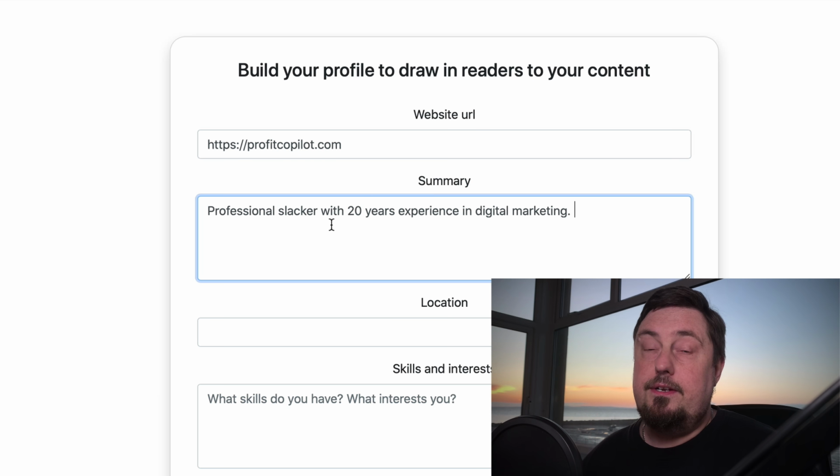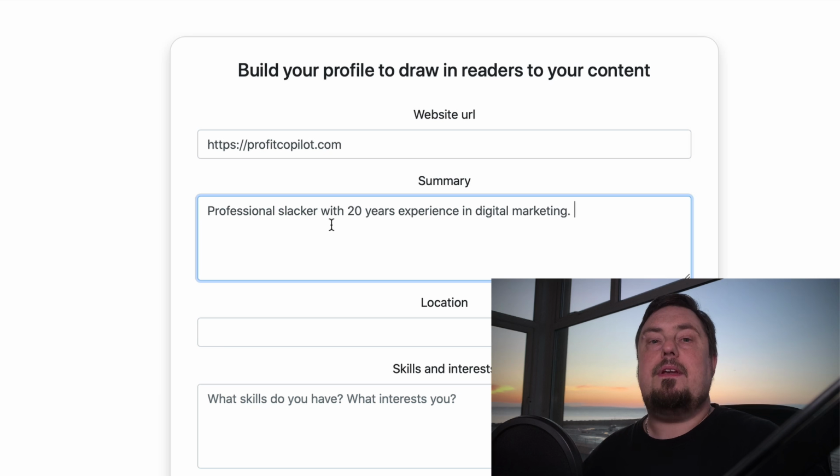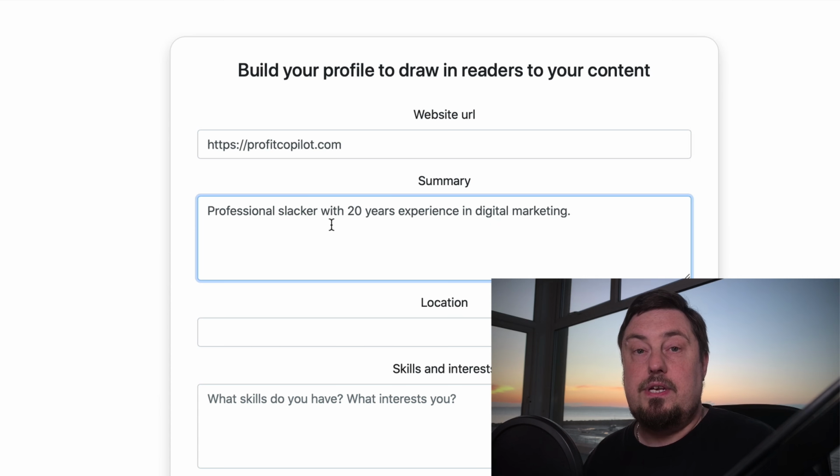Now, when it comes to writing your summary here, what I want you to do is think about the relevant keywords to your niche, to your content, to the main topics that you're going to be covering. Really think about the area that you focus on, and think about the 3 big obstacles that people face in trying to achieve whatever it is people want to achieve in your niche. And then think about related keywords to those. If you can weave them into your description, obviously don't keyword stuff, but make it natural, then that is going to help the relevancy of this page of your profile.